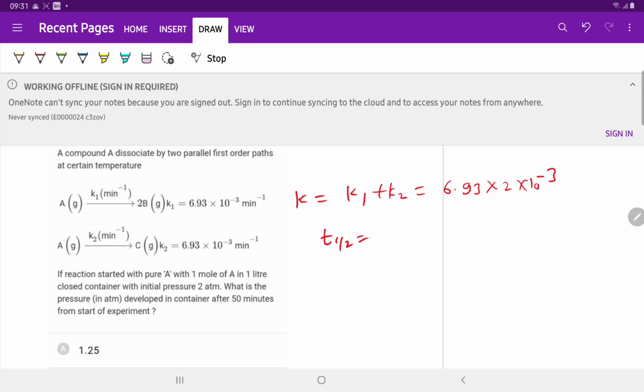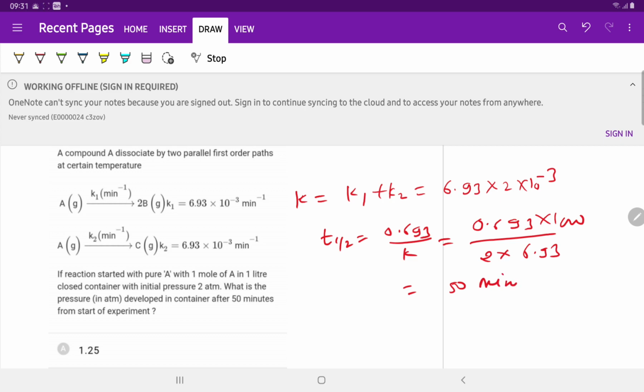Half-life is equal to 0.693 upon K, which is equal to 0.693 upon 2 into 6.93 into 10 raised to the power minus 3, which is equal to 50 minutes. Half-life is 50 minutes. PA is 2 atm initially, and in the first half-life, 2 atm will remain 1 atm.